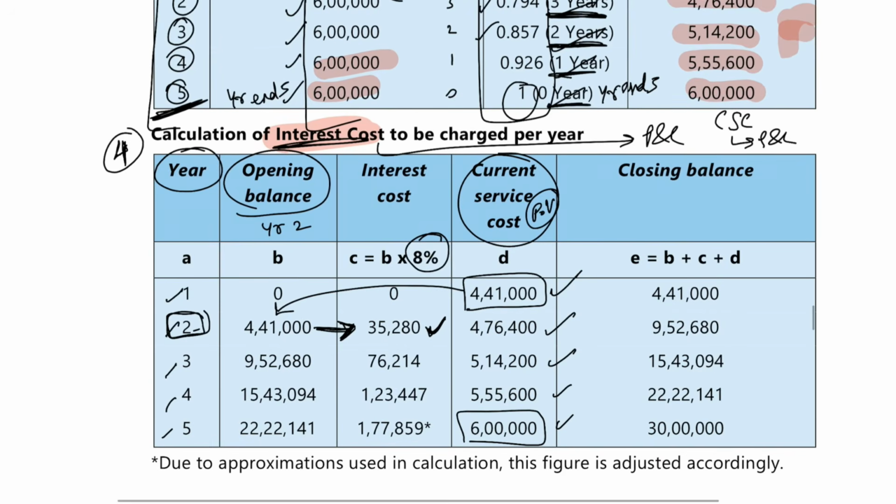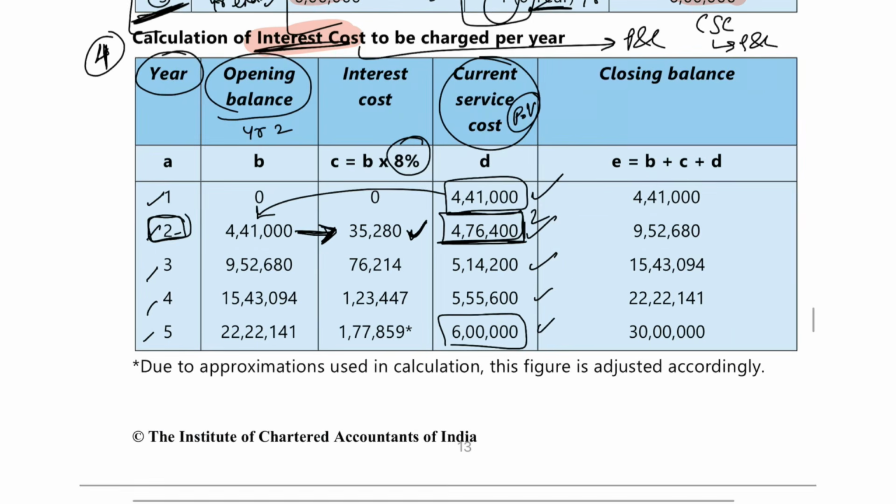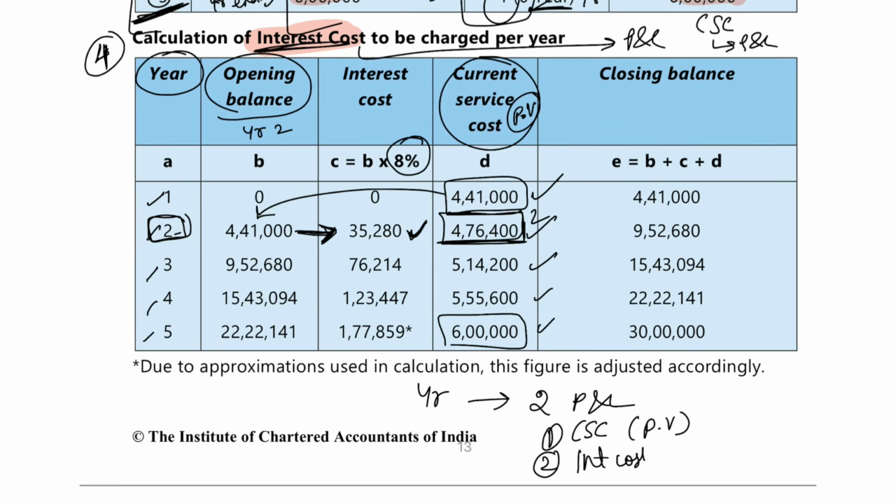Plus, you will have to charge a current service cost of 4,76,400, which is pertaining to year 2. So every year two costs will get charged to PNL. One is your current service cost that you find out using PV, and second is your interest cost, which you are going to charge on your opening balance of each year. Both of these together will get charged to your PNL account.